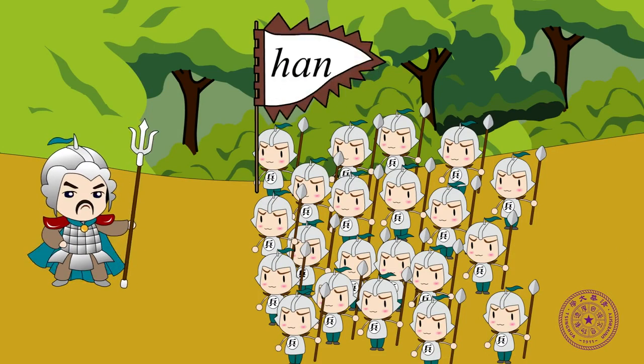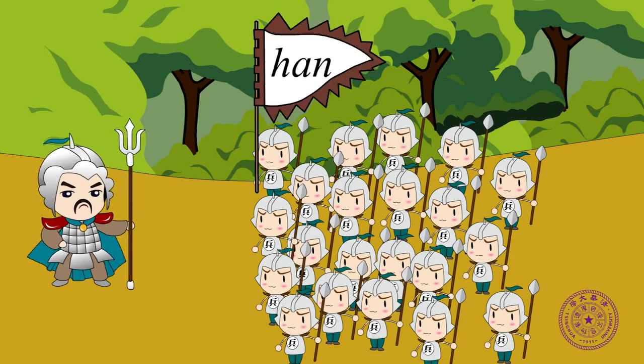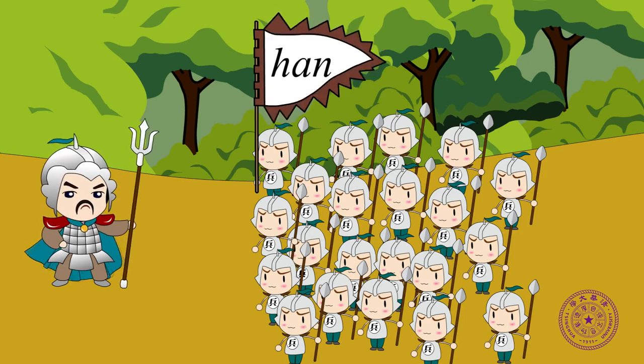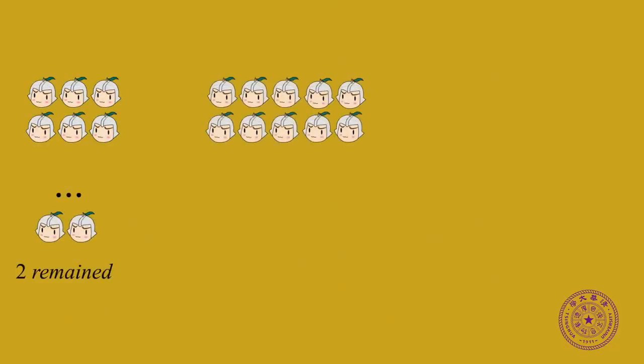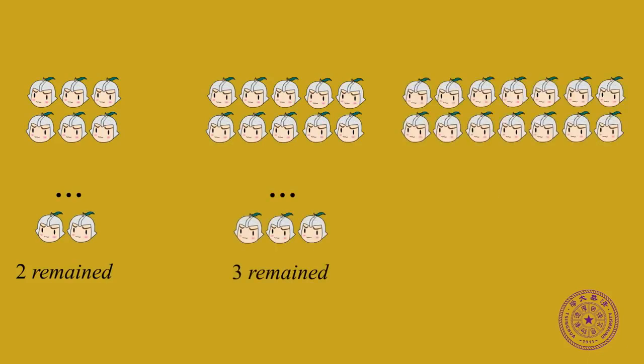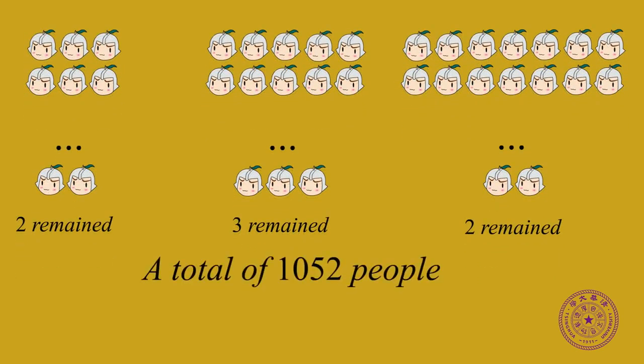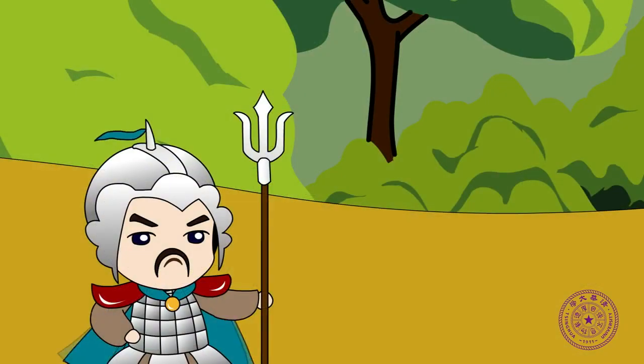He told the soldiers not to worry and asked them to stand in lines of 3 to see how many were remained, in lines of 5 to see how many were remained, and in lines of 7 to see how many were remained. 2 were remained when stood in lines of 3, 3 were remained when stood in lines of 5, 2 were remained when stood in lines of 7. His adjutant reported that there were a total of 1,052 soldiers.